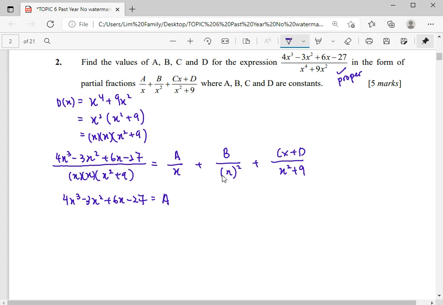So it will be times x and (x squared plus 9). Then for B, it will be times (x squared plus 9). And then for this (Cx plus D), make sure you put it in brackets, otherwise it will make you confused. If you don't put brackets, it will make you confused, as D only gets multiplied by x squared. Actually it's the whole thing times x squared. So this is our equation.